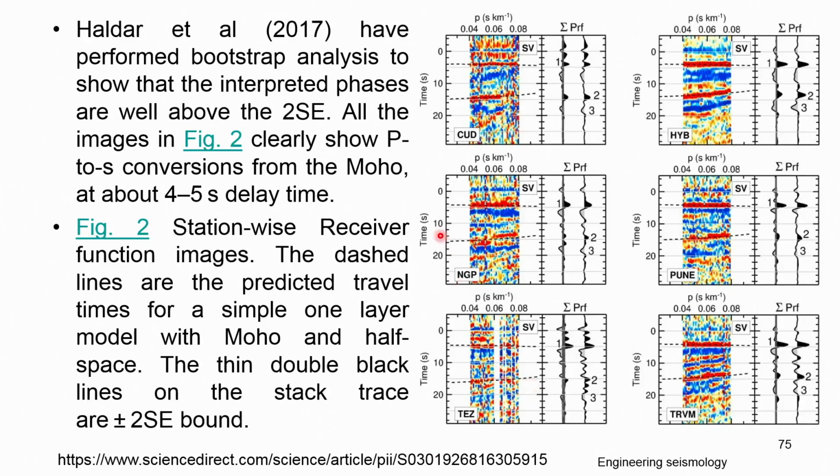So, you can see the waveforms. Basically, they took seismic records at different places and tried to understand how the waves indicate different geological parameters, seismotectonic parameters, in the region. Aldar et al. performed bootstrap analysis to show that the interpreted phases are well above 2 seconds.